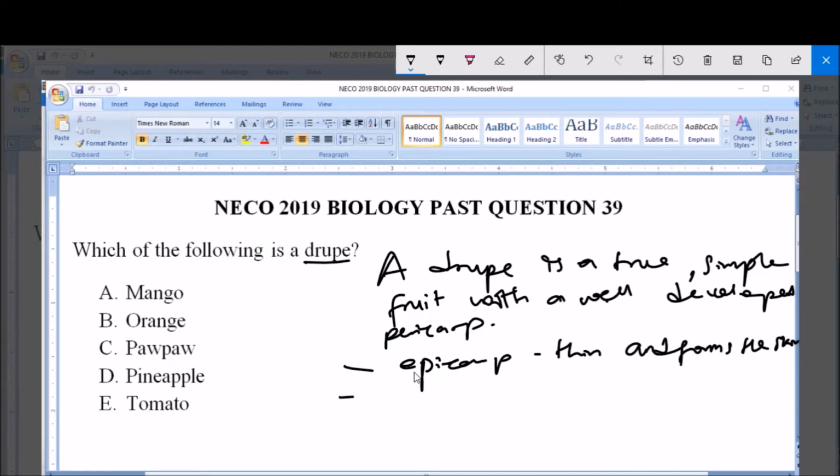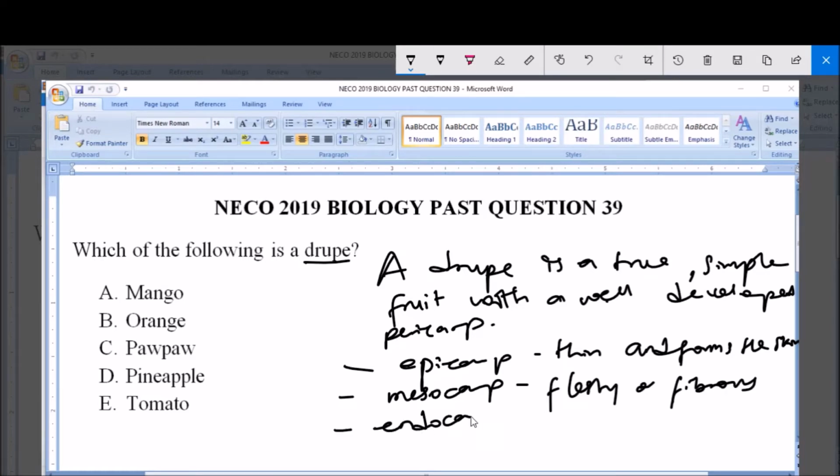Its mesocarp is fleshy or fibrous. And then its endocarp is usually hard and woody and encloses the seed.